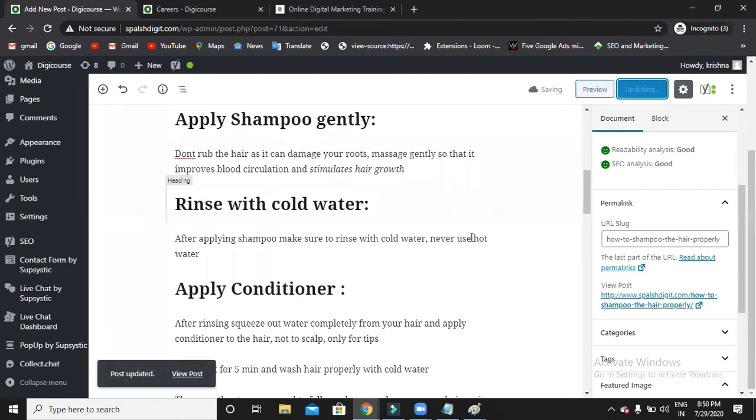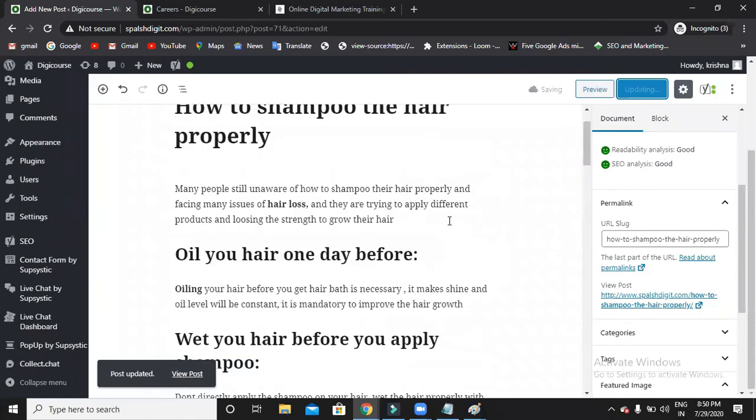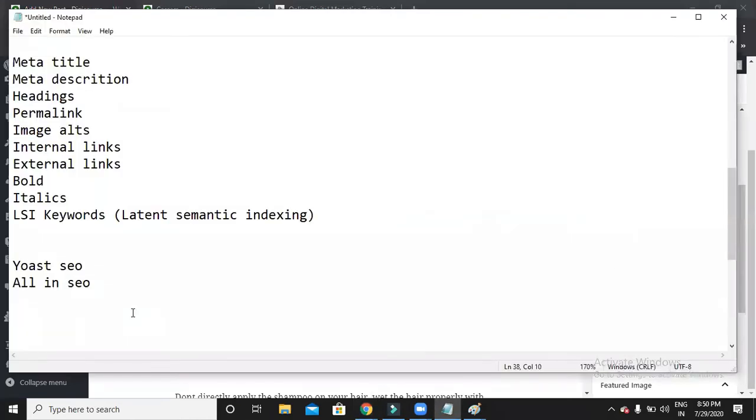Now, will I do optimization only for one blog? No. Whatever blogs you have on your website, for each and every piece of content you have to do this optimization. That is simply on-page. Okay, so got it now? Is that clear?